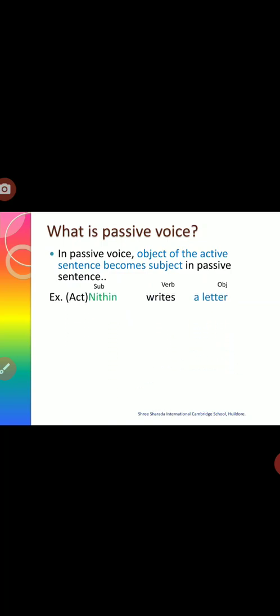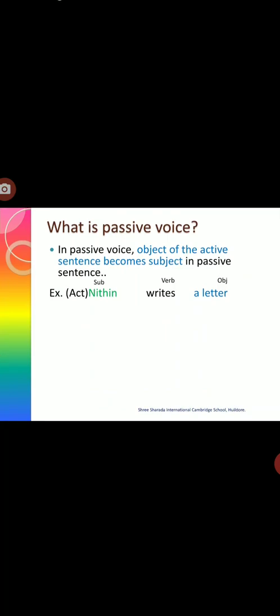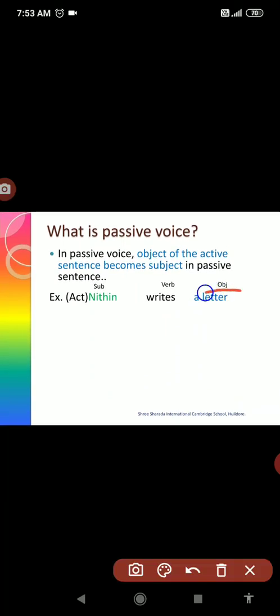What is it? Nitin writes a letter. Already told you that subject is in the beginning, then verb, then the object. So here, which is the object? A letter. A letter is the object here. This object comes to the place of the subject in passive voice.